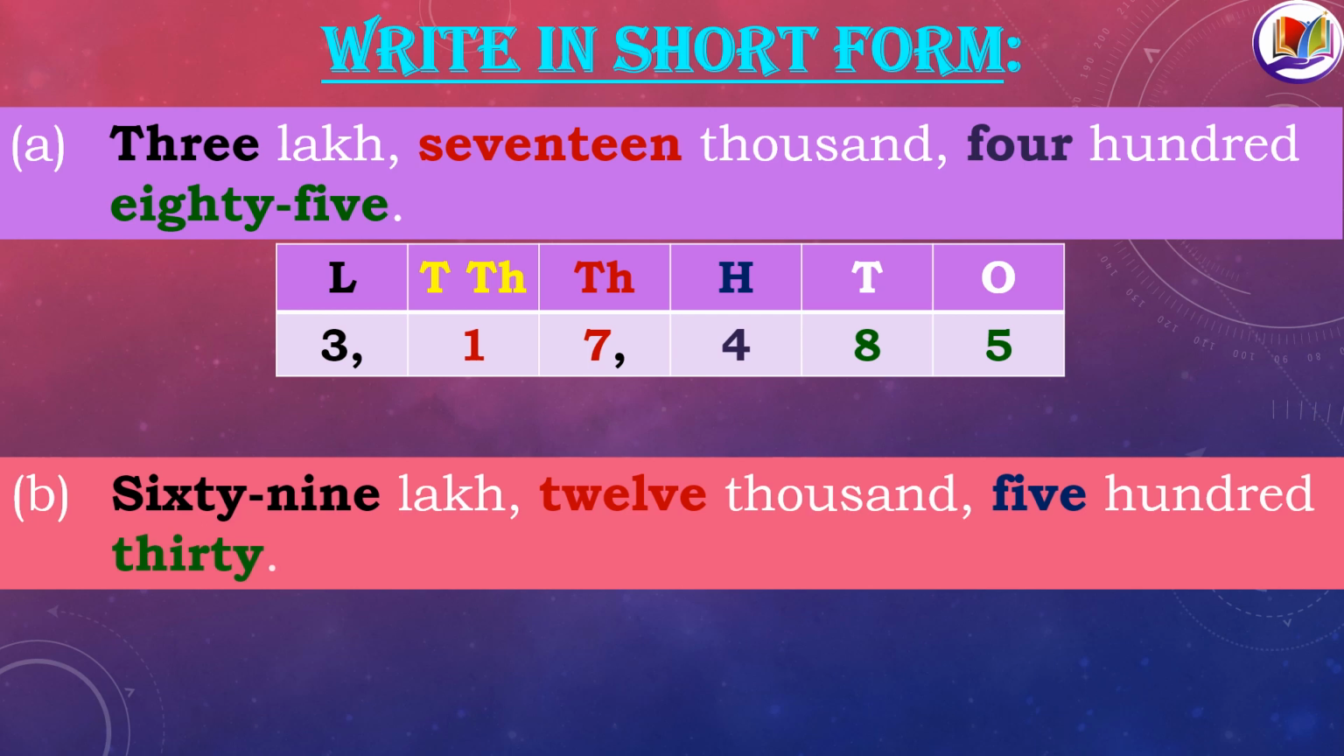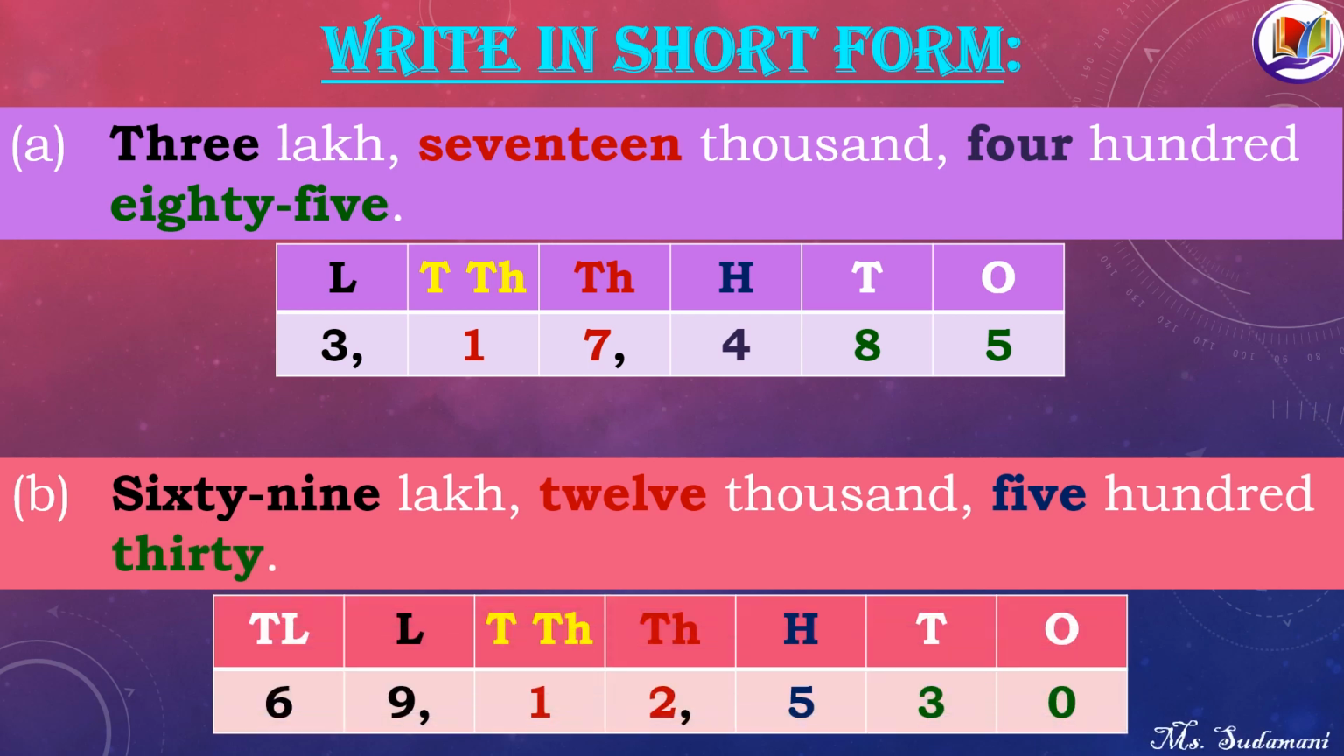69 lakh 12,530. Now 69 lakh. So under 10 lakh and lakhs position we write 6 and 9. 12,000 under 10,000 and thousands position we write 12. Under hundreds position again we write the single digit 5. And 30 as they both are friends are written under tens and ones. So I hope now you would have clearly understood about the short form of numbers, how to write easily using the place value positions.